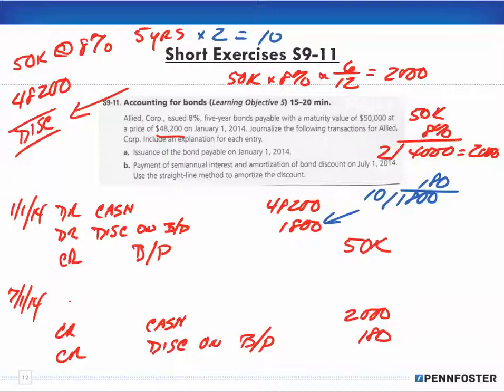Now for the last portion of this entry, debits have to equal credits. What are we doing with this? Well, it's an interest expense, because we're paying out the interest on the semi-annual payments for the bond. The debits have to equal credits. We have $2,180 in credits, so we have to debit $2,180 in interest. And that's it for this particular problem.